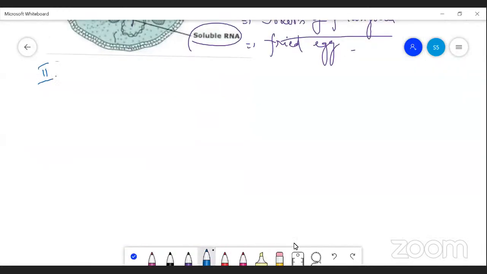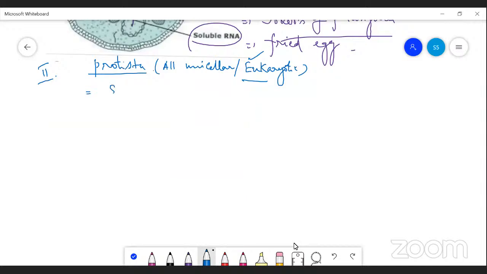Second kingdom, Protista. It includes all unicellular eukaryotic organisms. A true nucleus is present, all the membrane-bound organelles are also present, and 80S ribosomes are present. Prokaryotic organisms have only 70S ribosomes, while here 80S type ribosomes are present.